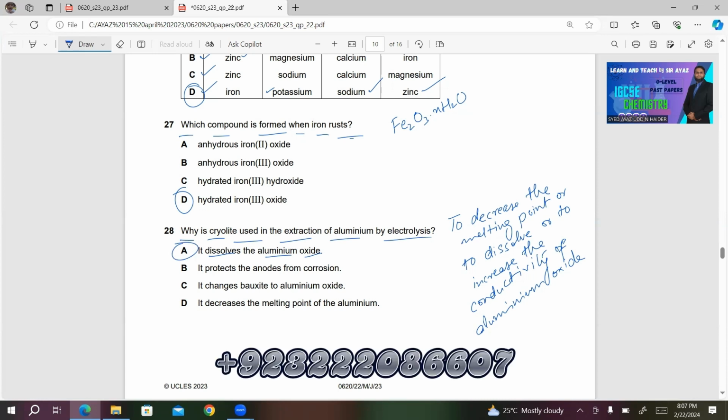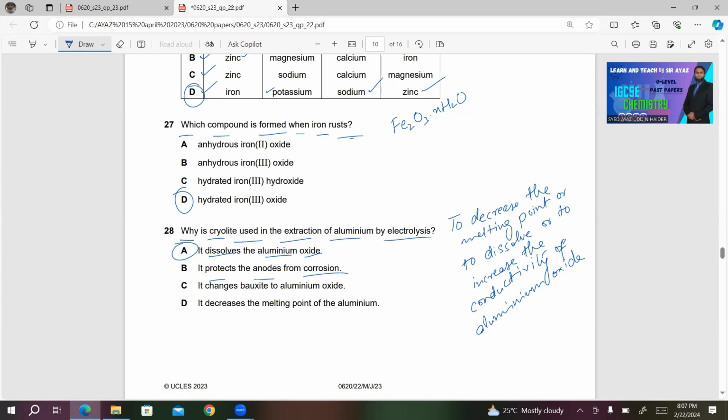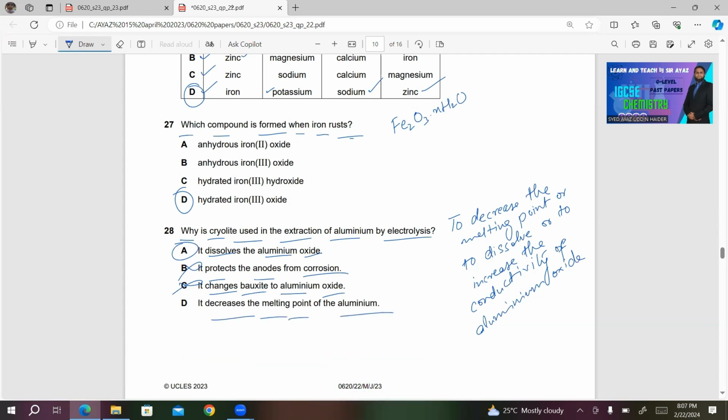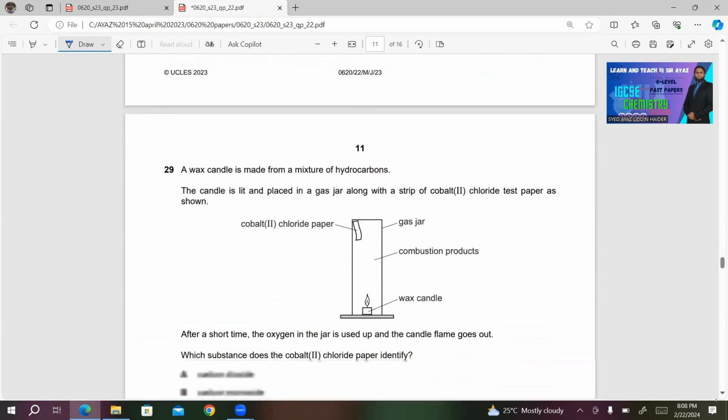For your convenience, I am reading the other choices. It protects the anode from corrosion. This is wrong. C, it changes bauxite to aluminum oxide. This is also incorrect. It's not used to convert bauxite to aluminum oxide. Aqueous sodium hydroxide is used to remove the impurities in order to get the aluminum oxide. D, it decreases the melting point of the aluminum. This is also incorrect. So A will be the right answer for this question.